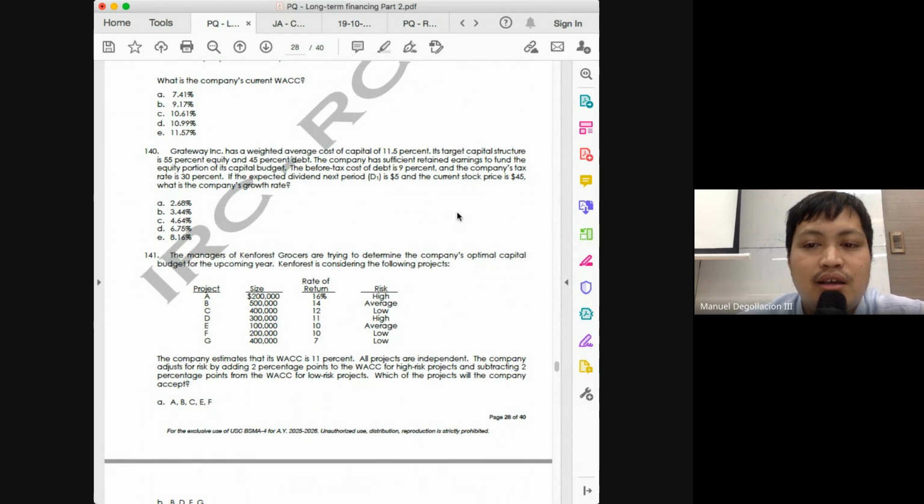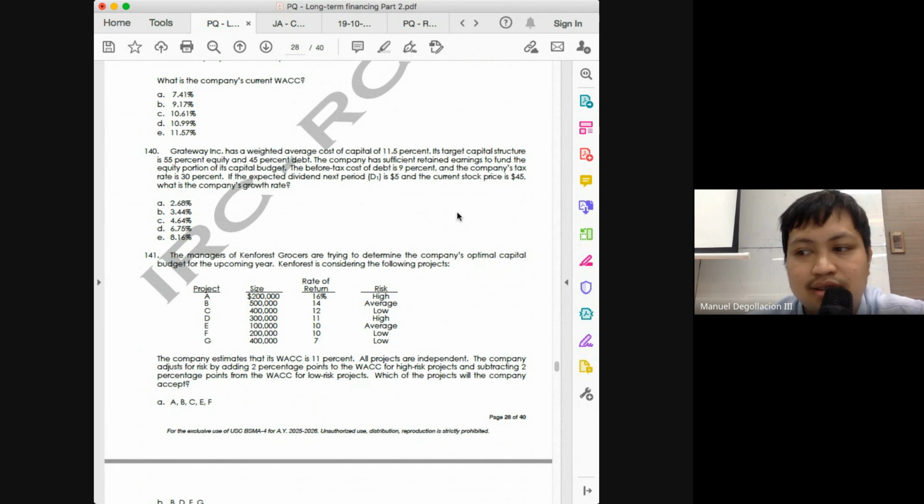So if WACC is... this is wrong. First, we start with debt. The before tax cost of debt is 9%. And then 9% times, get the after tax cost of debt, multiply 9% by 70%. 9% times 70% would be 6.3. That would be our after tax cost of debt.